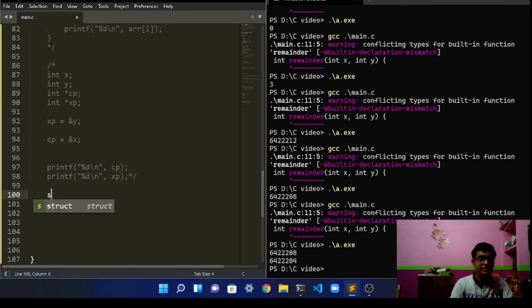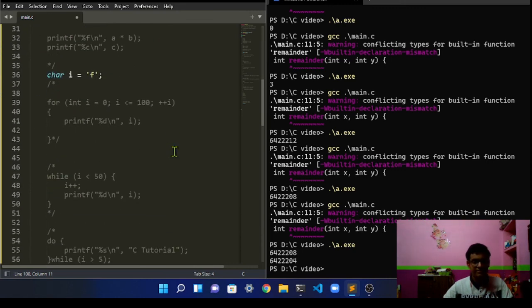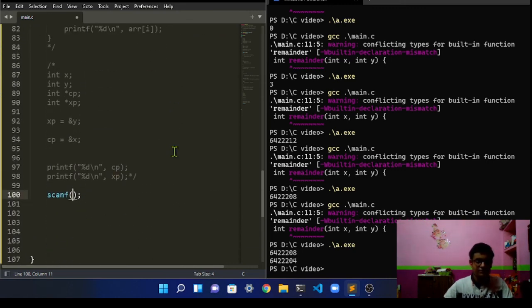So let's do that. We're going to use scanf, which is not a built-in function; we have included it with this header file. And then we have to write the syntax as such, pointer %d. Let's take it from here only, copy this up, and let's assign a random number as the value, and we will take the pointer, the location of y over here.